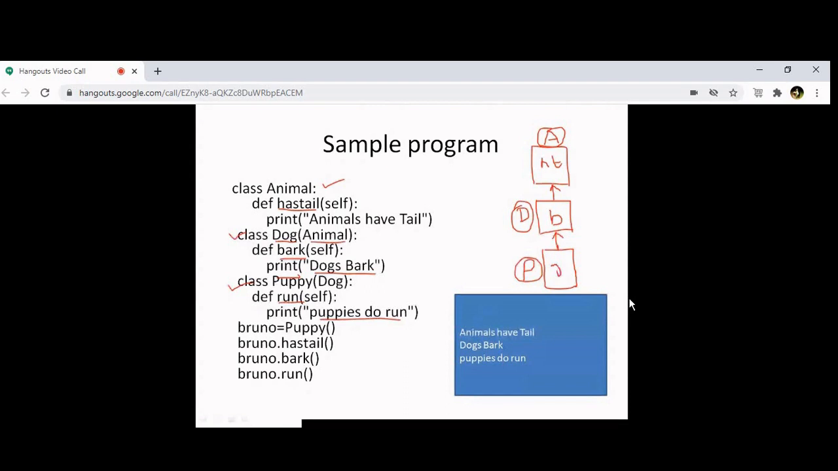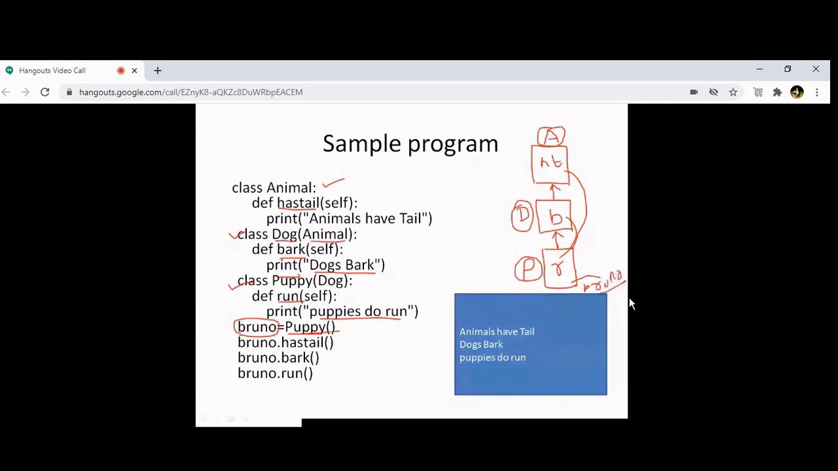You agree? What I am doing? I am creating an object called Bruno. Bruno is the object of which class? Puppy class. So this is your Bruno object. Now using this Bruno, I can call all the three methods, tail, bark, run. So what will be the output? It will display the output: animals have tail, dogs bark, puppies do run.